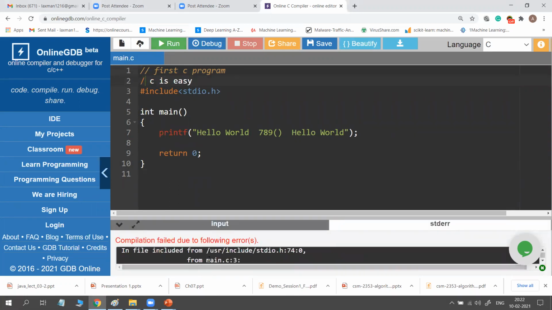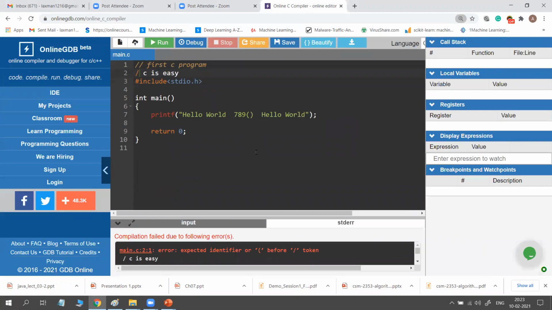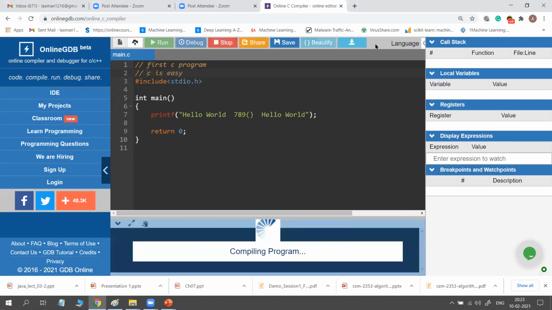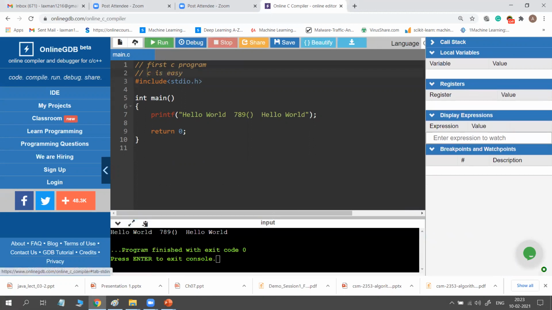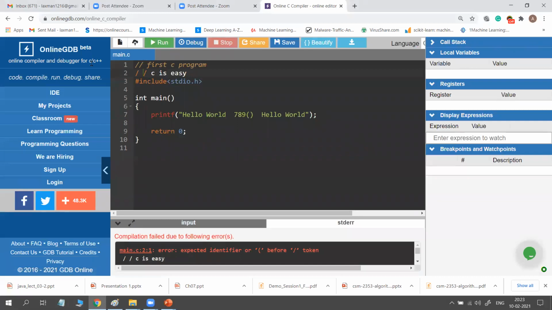See, error shown below. So you must use double slash for your comments. So double slash. If you put double slash, then if you run it, yes, it is executed. So similarly, I want to, for example, write slash space slash. Then also we'll get error. So you want to write a comment, just put slash slash.